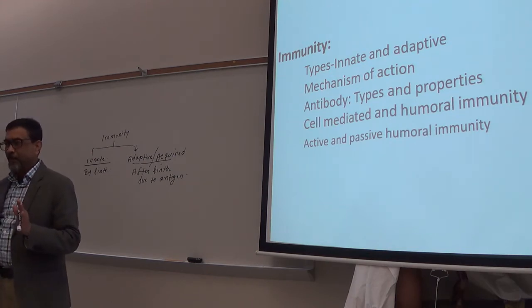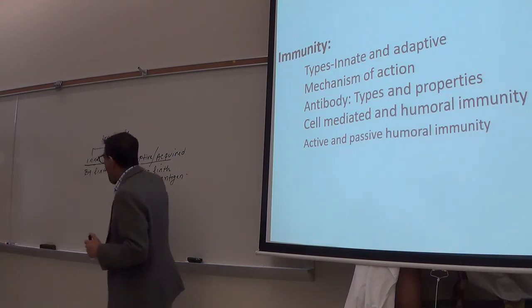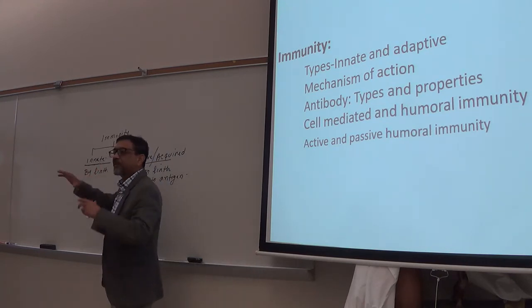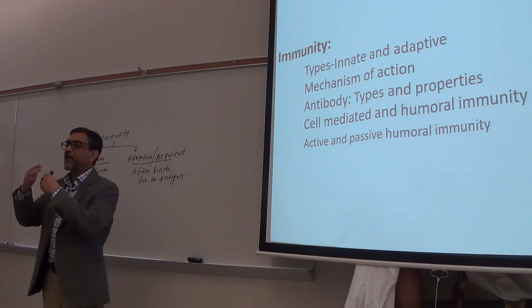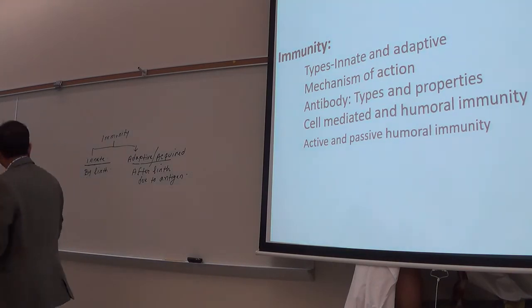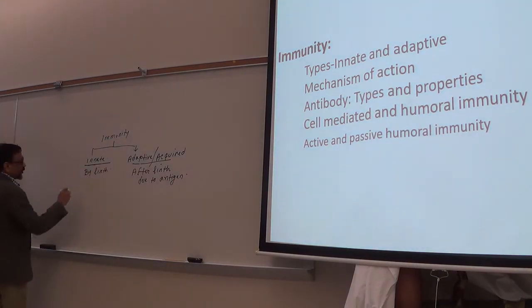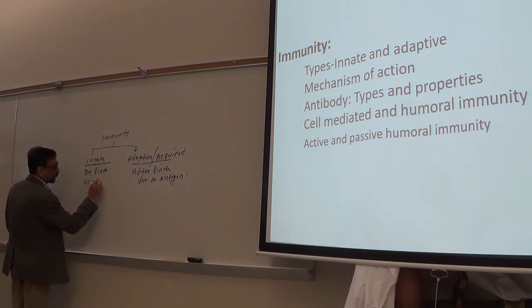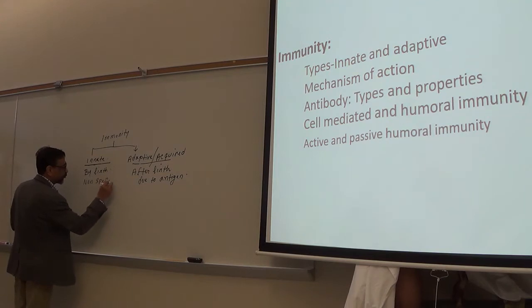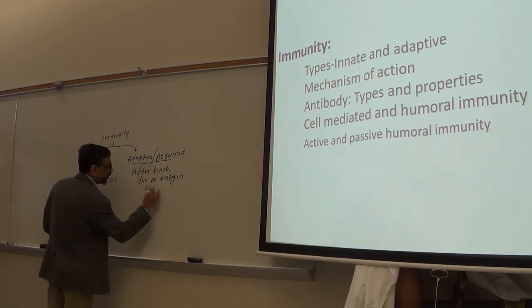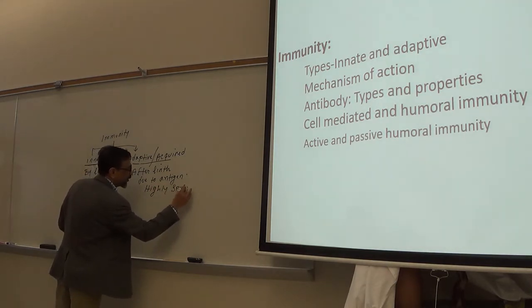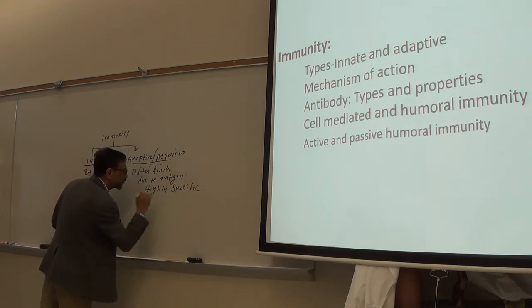Is it clear? So this one is highly specific and this one is generalized, it will try to stop everything. So this is non-specific, and this is highly specific. Okay?